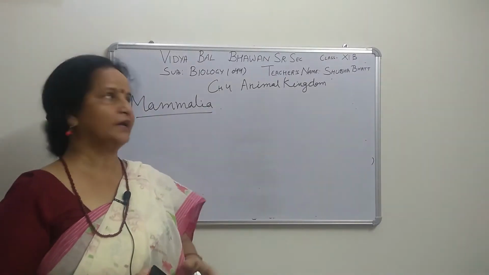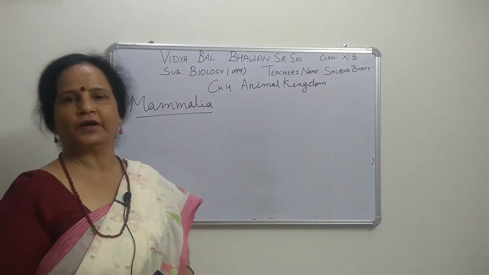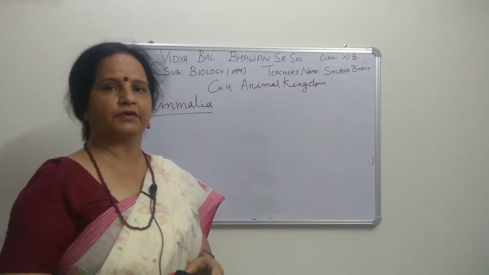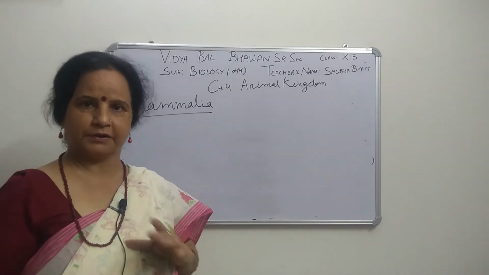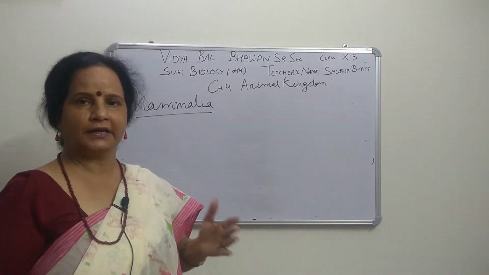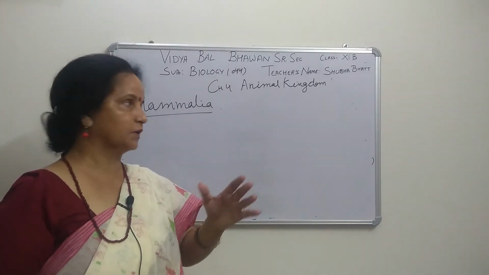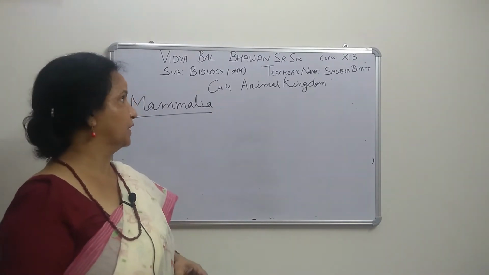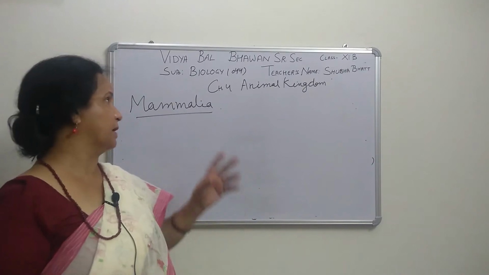That will be, as you know, in continuation of Chapter 4, Animal Kingdom. In the previous class, you have seen what we have done. We have done amphibia, reptiles and birds. You saw the distinctive features of these. Right. So today we will start the next phylum, mammalia.